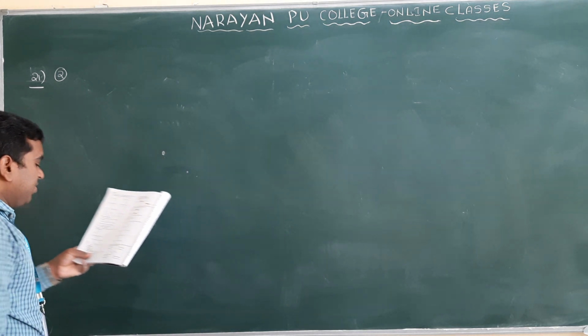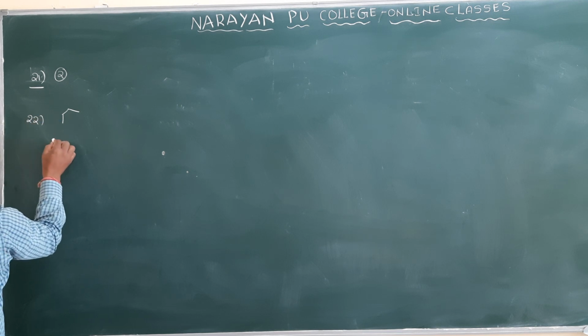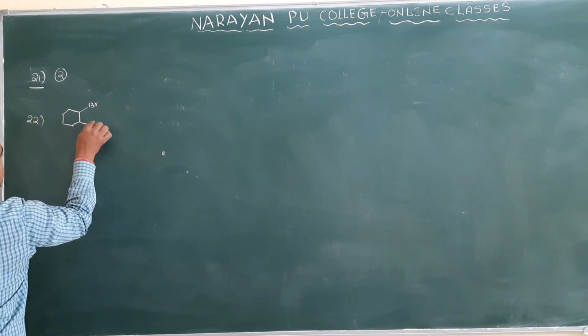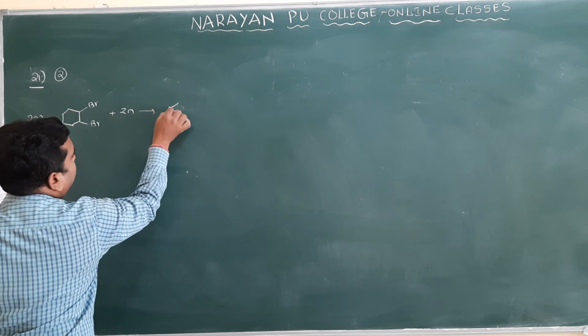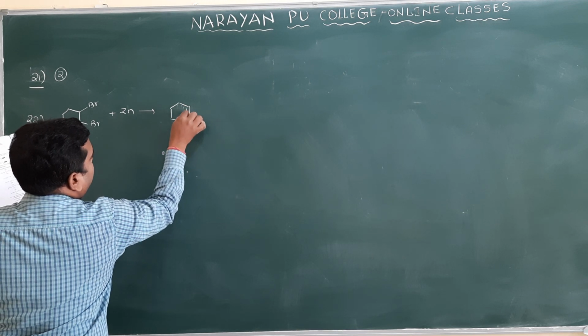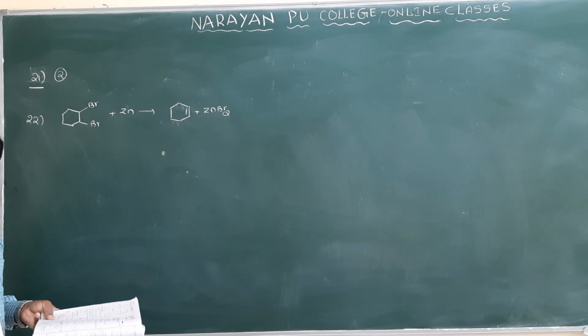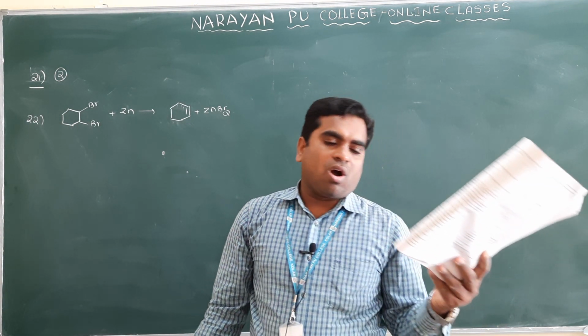Next, they have given the 22nd question. What they have given: this is the bromine, and here there is a bromine, and here there is zinc. Then we are getting the alkene plus ZnBr2. Clear? See now, this reaction is a case of which reaction?